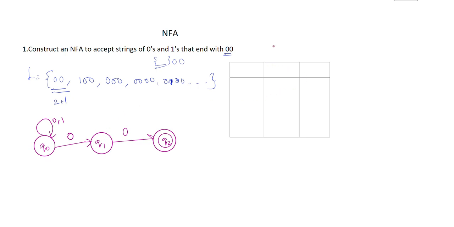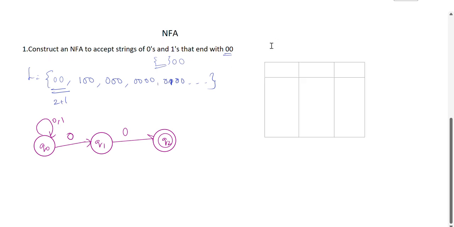Moving on to the transition table. So this is the current state and next state with inputs 0 and 1. Write down all the states involved: Q0, Q1, Q2, with Q0 being the starting state and Q2 being the final state.